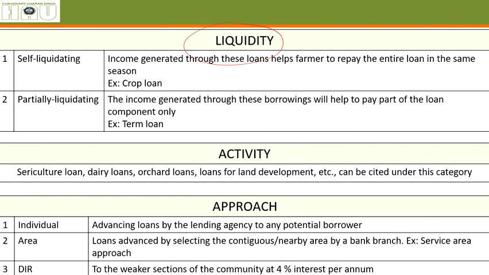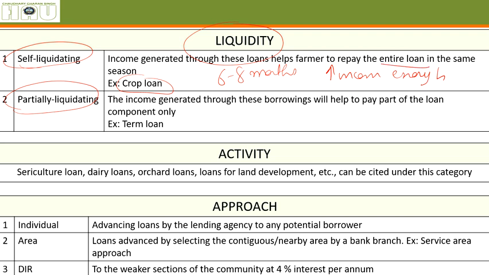Then comes liquidity: self-liquidating and partial liquidating. We have already discussed them. Self-liquidating are crop loans which increase your income by a sufficient amount that you can repay your loan within the repayment period. Within 6 to 18 months it will increase your income enough so that you can repay the entire loan amount by the increase in income. Then comes partial liquidating. These are term loans. Medium term and long term loans are called partial liquidating.